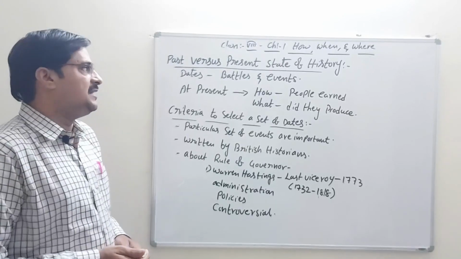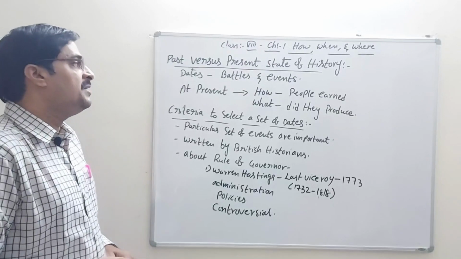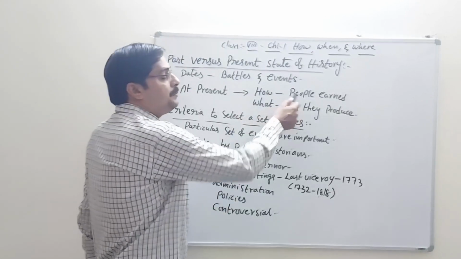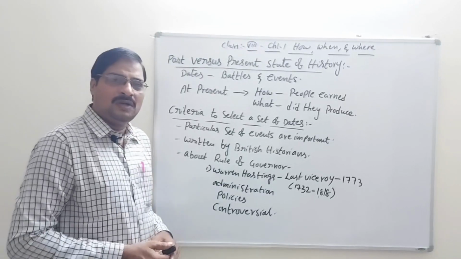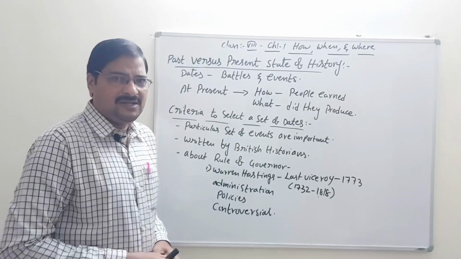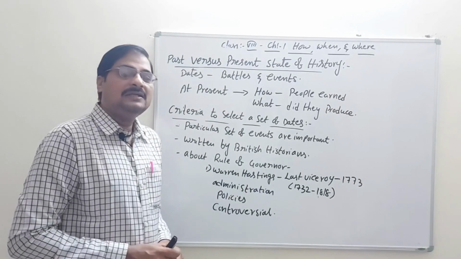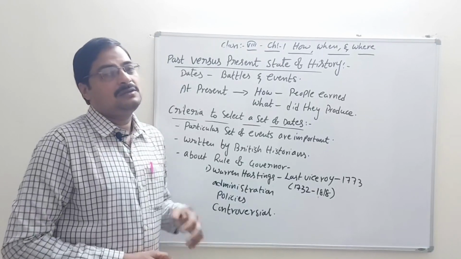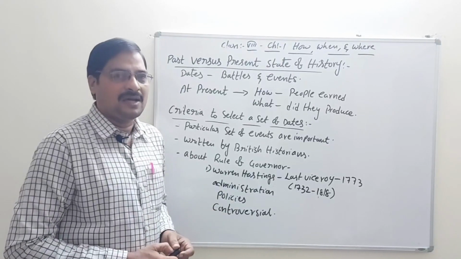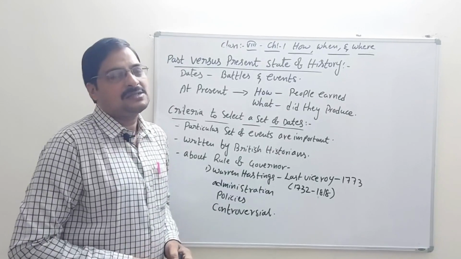Now, at present, how are these dates useful? Yes, how people earn incomes. What can people do with trading? Any kind of small businesses they do, how they do the small businesses, and how they sell the products in the market. All these things we learn from the past only.